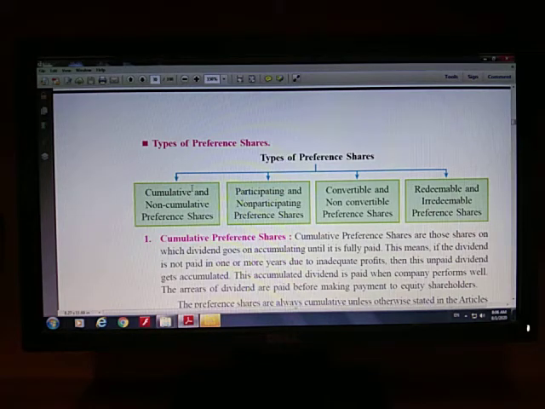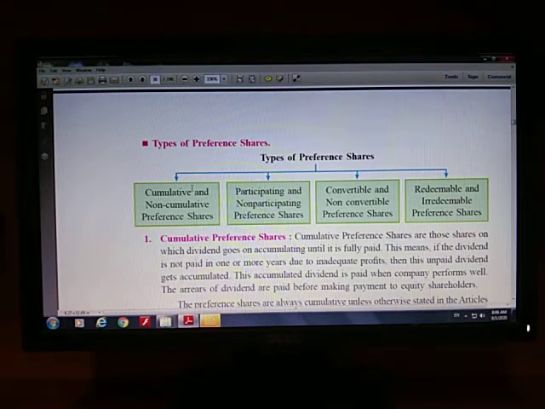So if you can see in the tree diagram, there are 8 different types of preference shares. There are 4 boxes and every box includes 2 types. So in all there are 8 types of preference shares. Let me remind you once. A preference share is a share which gets preferential treatment in 2 matters. Number 1, payment of dividend at the end of the financial year and repayment of capital at the time of winding up of a joint stock company.